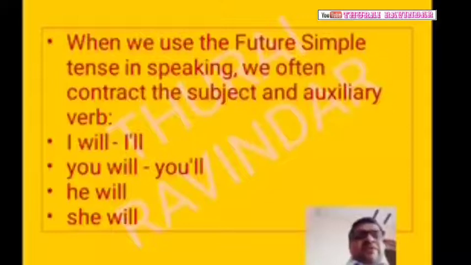Let us see what is given here. When we use the future simple tense in speaking, we often contract the subject and the auxiliary verb.